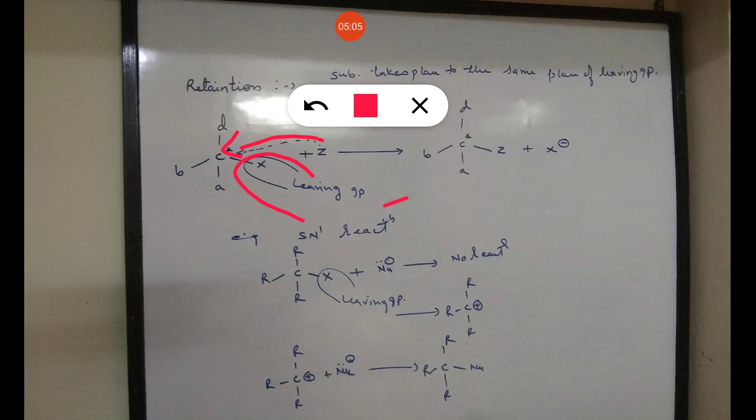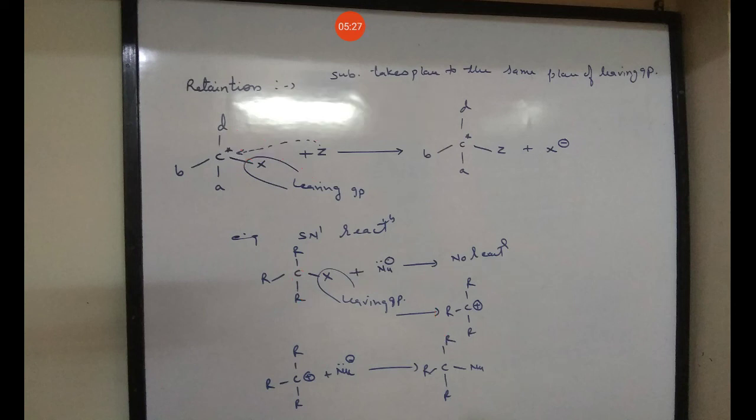In the SN1 mechanism, the first step is formation of a carbocation, and this carbocation then reacts with the nucleophile to substitute at the same place where the leaving group, halide or any other group, was removed. That is said to be retention. Retention means substitution takes place at the same place as the leaving group.